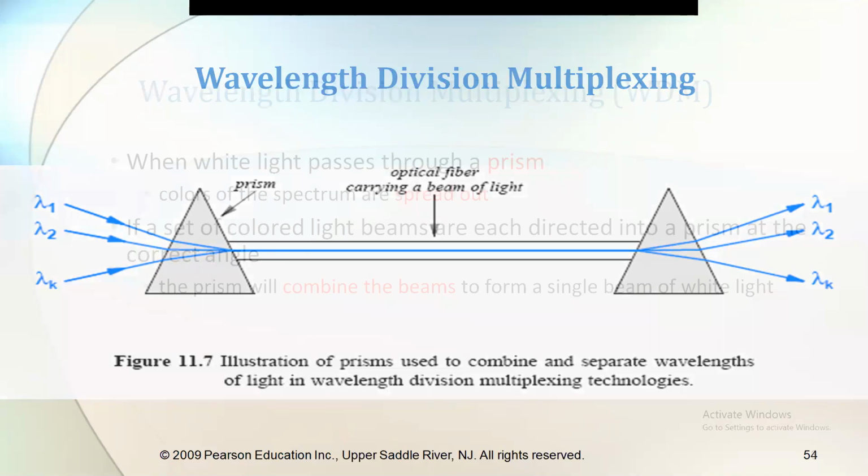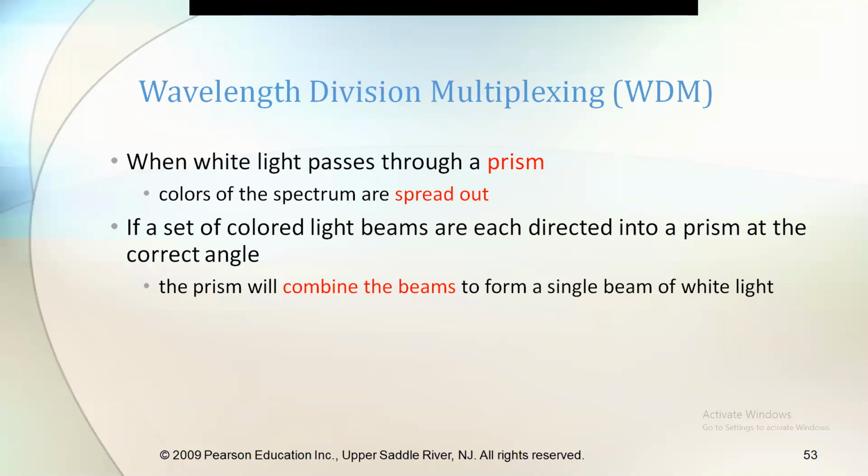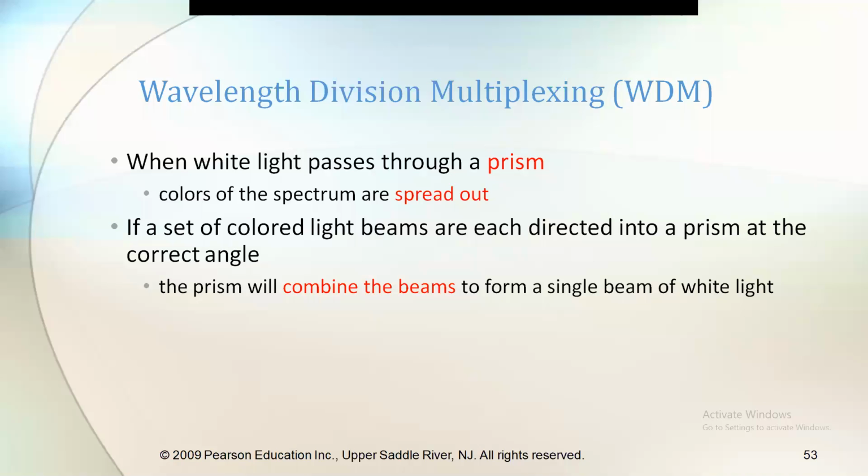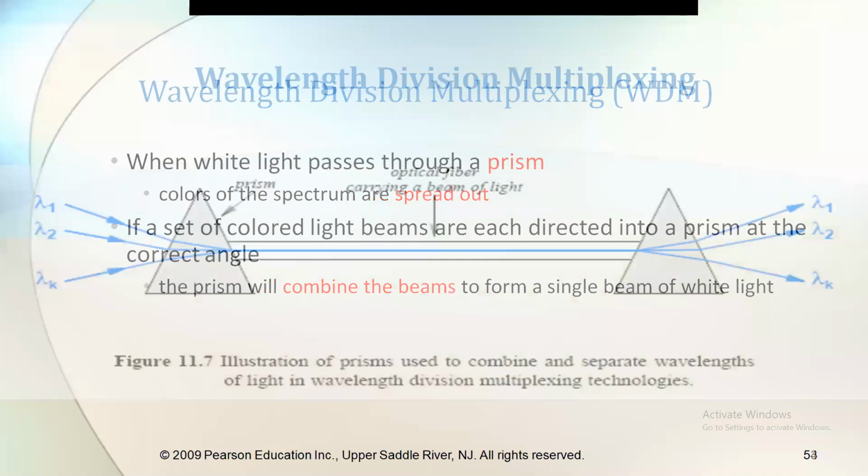Now move back. Here, a set of colored light beams, lambda 1, lambda 2, lambda 3, are each directed into a prism at the correct angle. These are three different light beams. Next, what will the prism do? The prism will combine the beams to form a single beam of white light. This white light is passed over the optical fiber. This is the diagram.